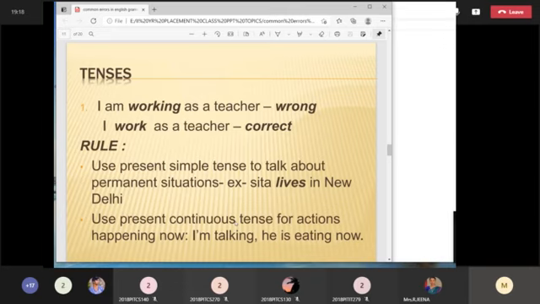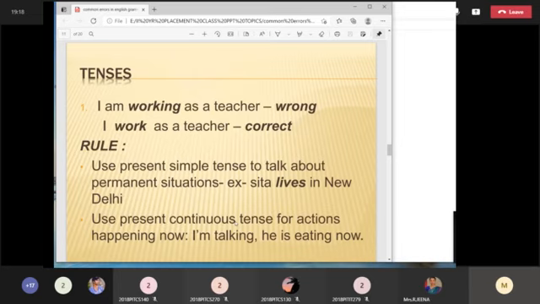So please don't omit tense. Tense is a very important topic in your academics and your career. You have a sentence here: "I am working as a teacher." "I work as a teacher." In spoken English, we use both sentences, but they say "I work as a teacher" is correct. Why should I not use "I am working"? Actually, the sentence is in correct form.